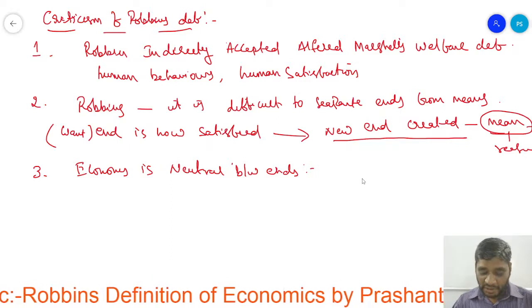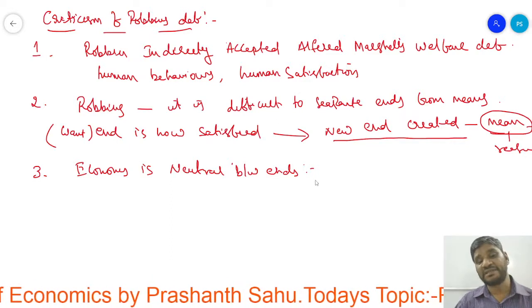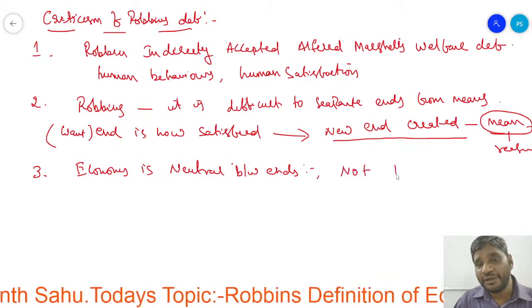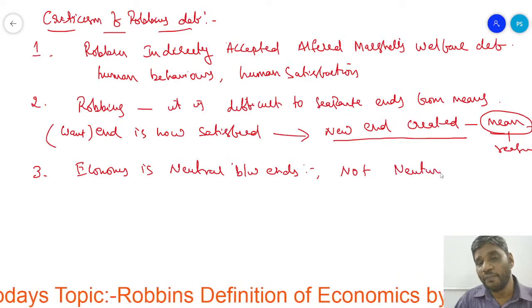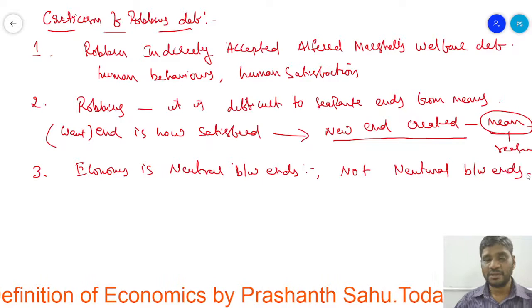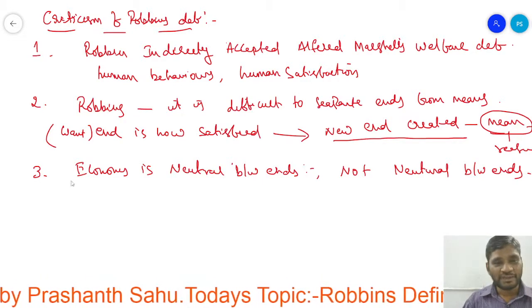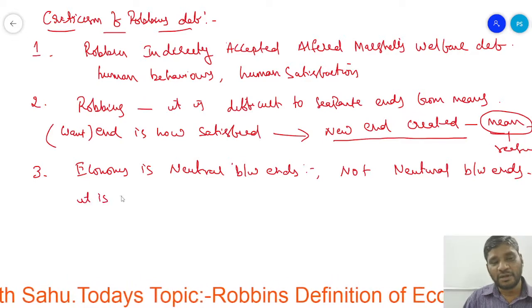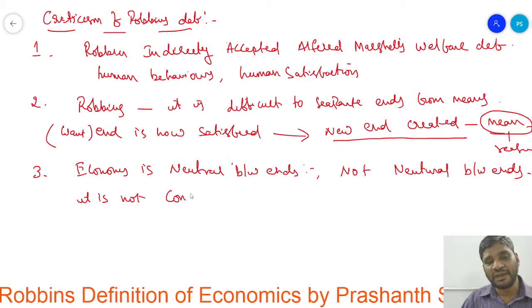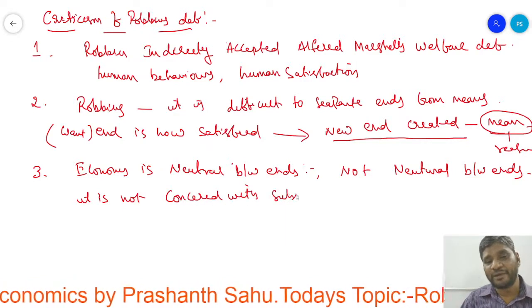But some authors have criticized this by saying that economics is not neutral between ends, because it is not concerned with subject matter.